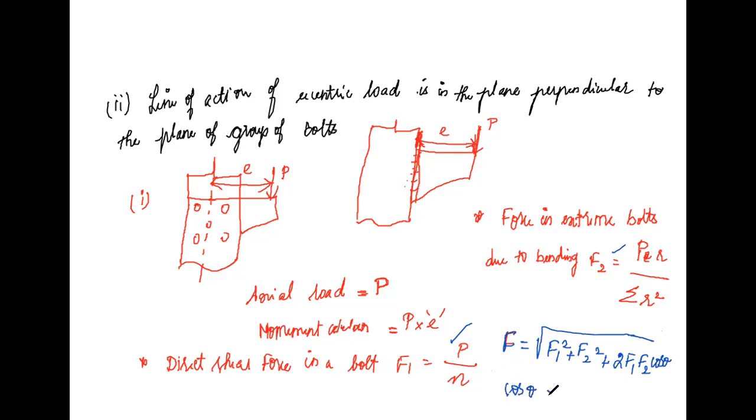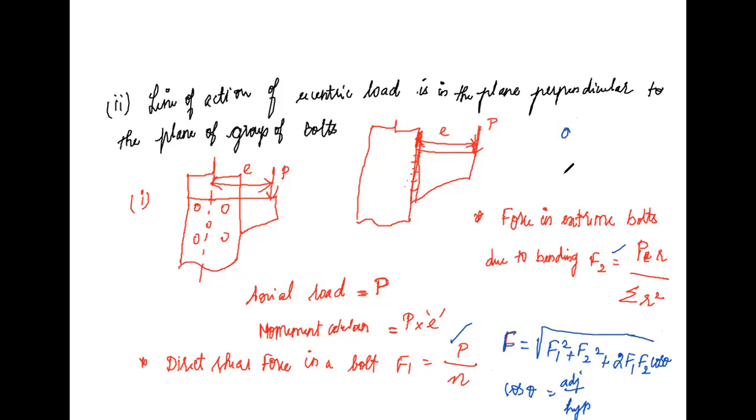We know cos theta is adjacent by hypotenuse.